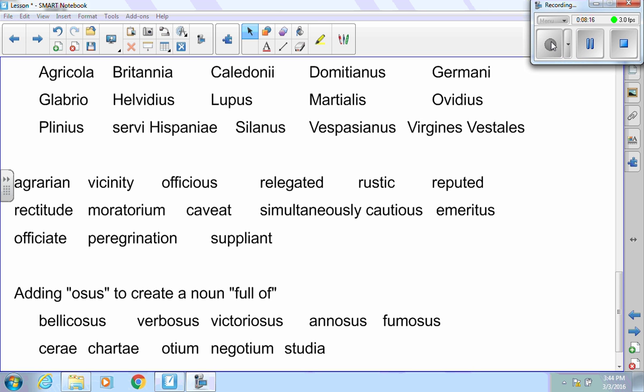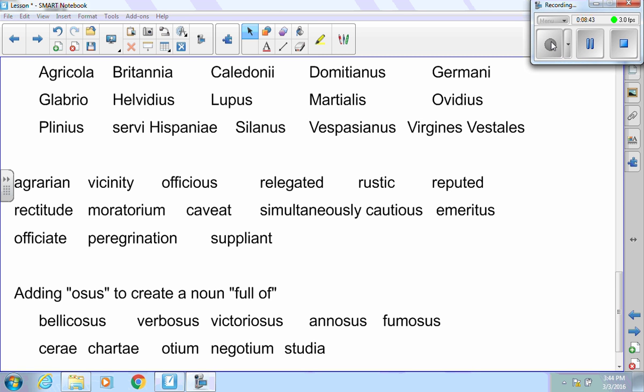Martialis, very talented, artistic poet, but they say that he kind of favors the emperor a little too much. Ovidius, also a good poet, also has skill, but because he doesn't honor the emperor, he gets exiled. Plinius is a very wealthy man. He has some villas, some country villas. Surly Hispani, we already said that they replaced the Germans in that procession.